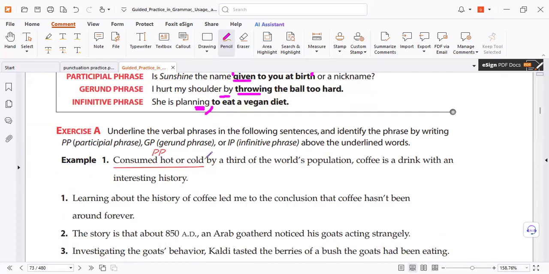As you know, here with the past participle, you need a comma. So check the meaning. What is consumed hot or cold by? Coffee. So past participle: does coffee consume itself or consume something else? And remember, everything depends on the meaning of the sentence, not your knowledge, not your sense, not your culture. So here the population consumes the coffee. Because I can say the coffee consumes my mind. It can be, but this is not mentioned there.